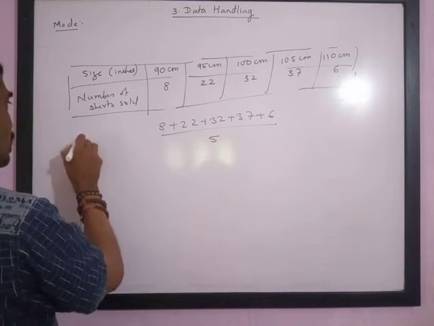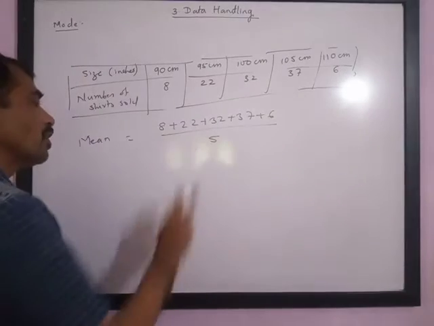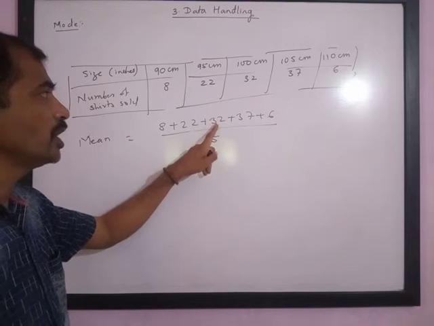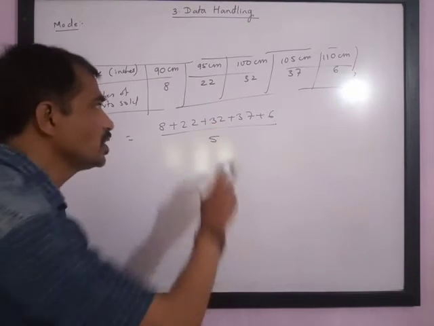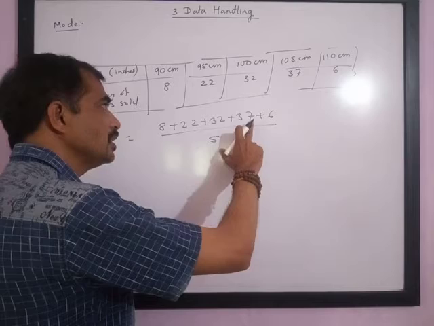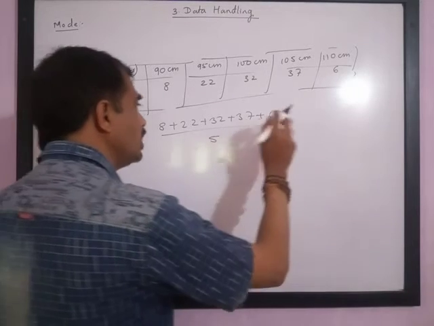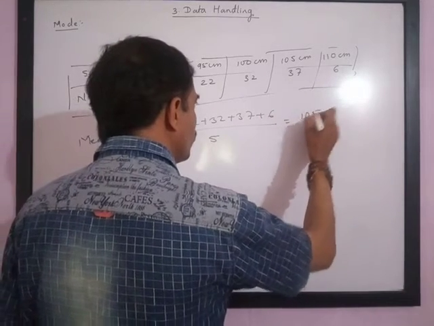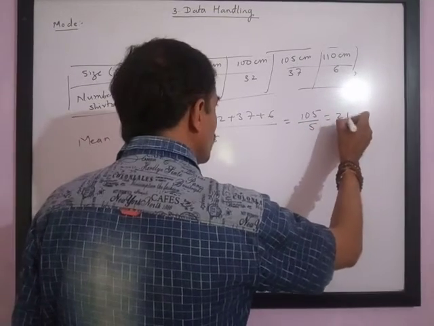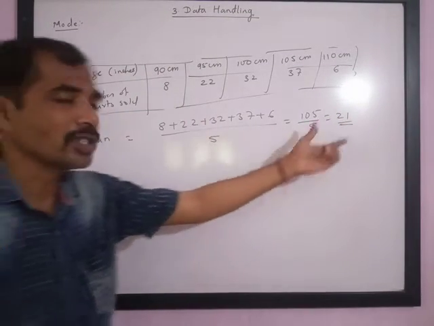We are finding the mean, so we get 8 plus 22 is 30, 30 plus 32 is 62, 62 plus 37 is 99, 99 plus 6 is 105, upon 5. It means 21 shirts of each size are approximately sold.